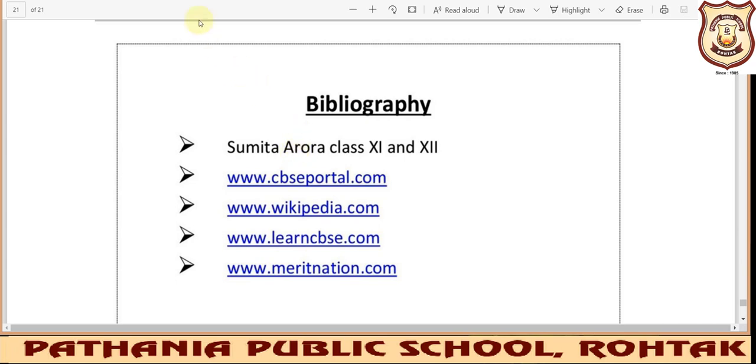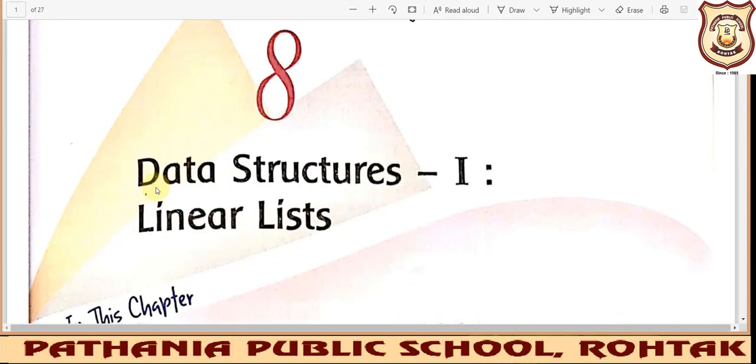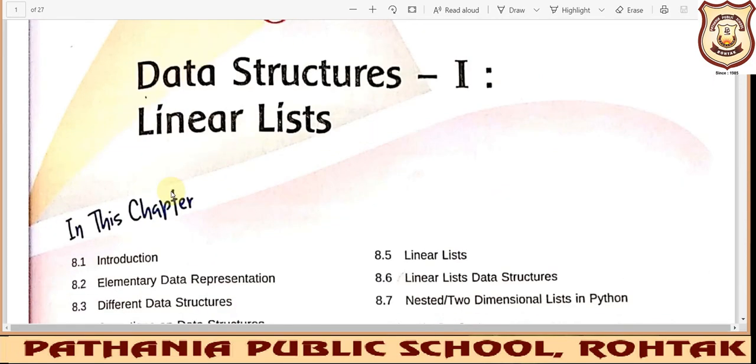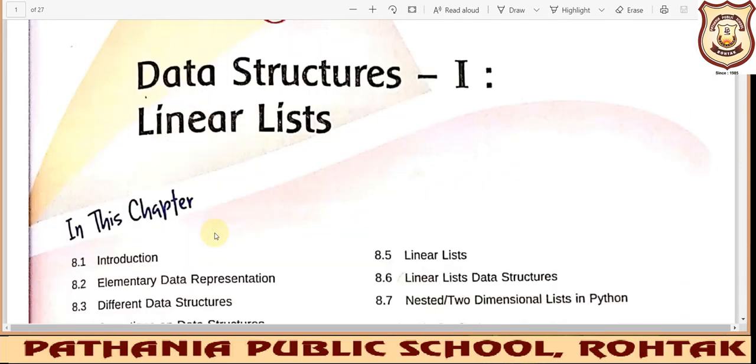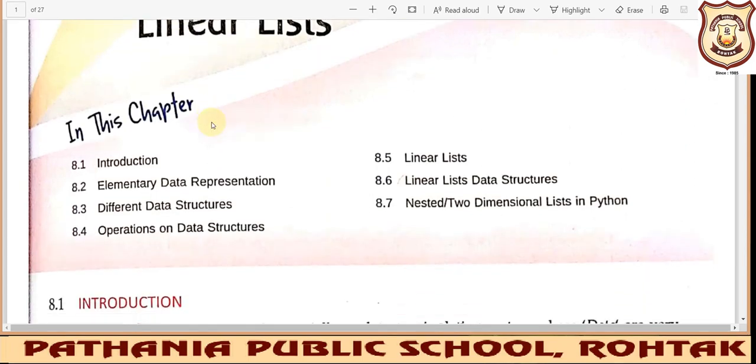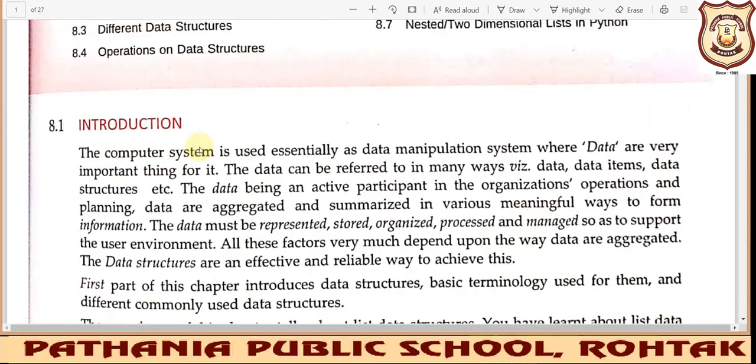Now next I'll be briefing you about chapter number 8, which we covered before terminal 1, because we'll be continuing this chapter from tomorrow. So I'm giving you a quick recap of this chapter. This is chapter number 8, data structure. Chapter number 9, data structure second, we have done earlier. We are left with a few topics of this chapter, so from tomorrow we'll start with those topics. For now it is just a quick revision.